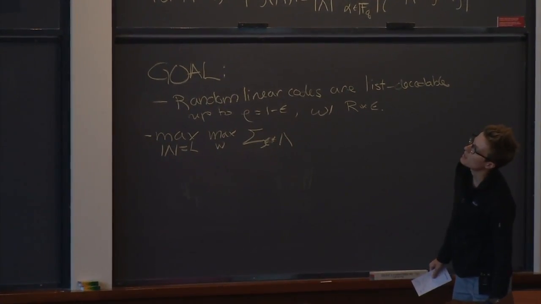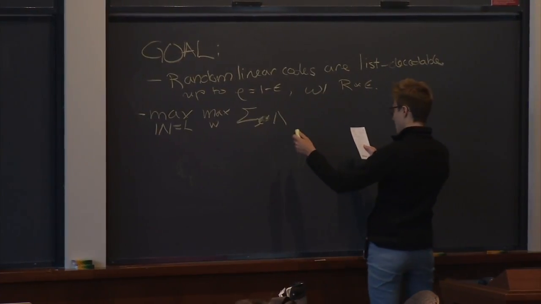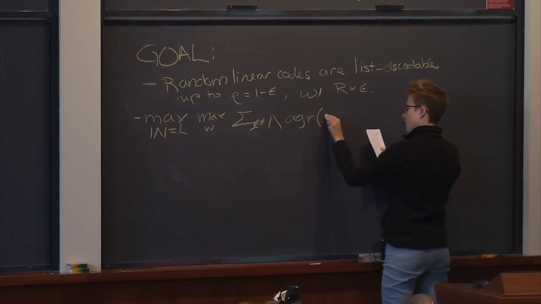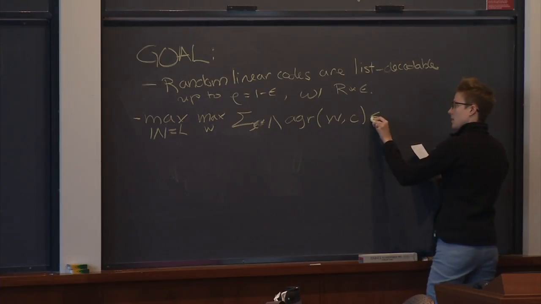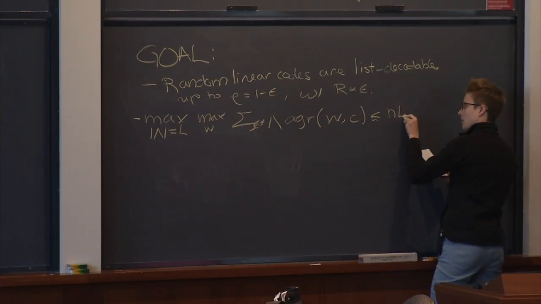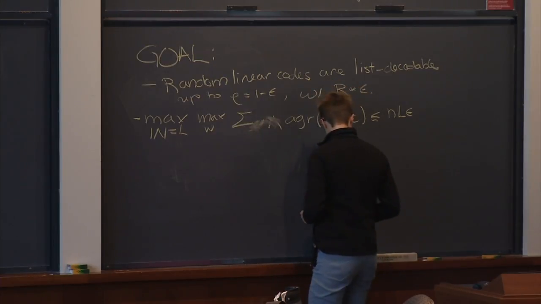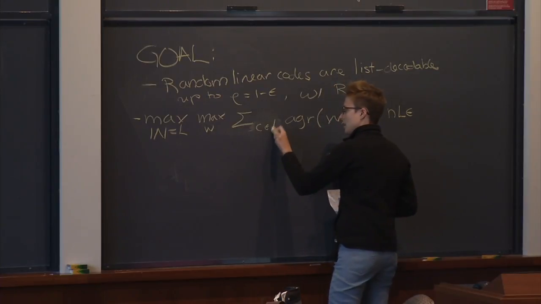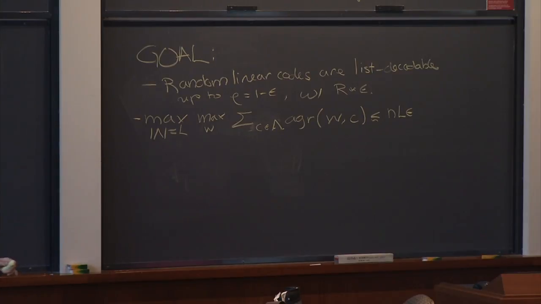Lambda is alternating between sets of code words and sets of messages. I'm sorry. Identify them in the natural way. Okay, so this is basically what we want. Sum over C in lambda. All right, clear? Okay, so that's the goal.